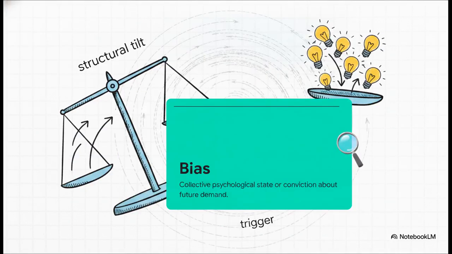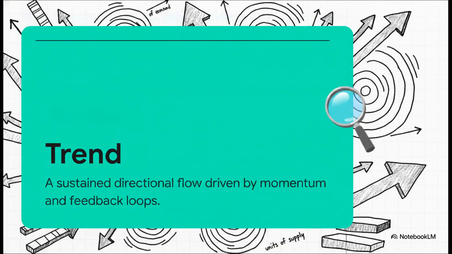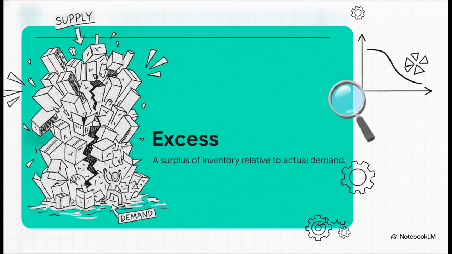First up is bias. It's the psychological trigger, a collective expectation creating a massive structural tilt. Next, we have trend. This self-reinforcing momentum phase easily justifies adding way more supply. Finally, excess. This is that ugly tipping point where a massive supply surplus totally breaks the market.